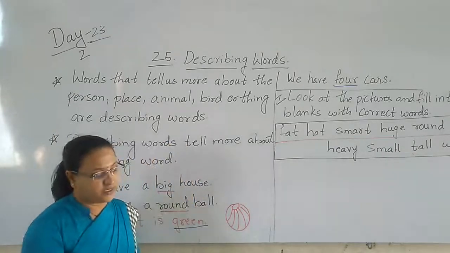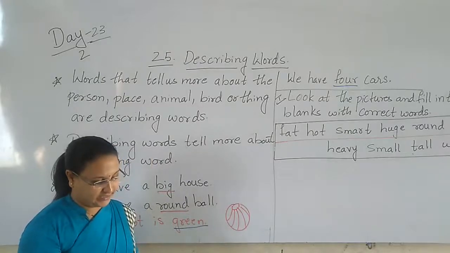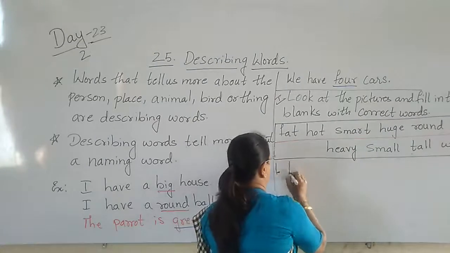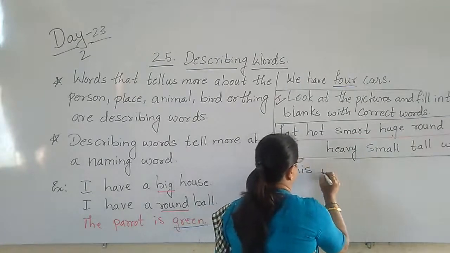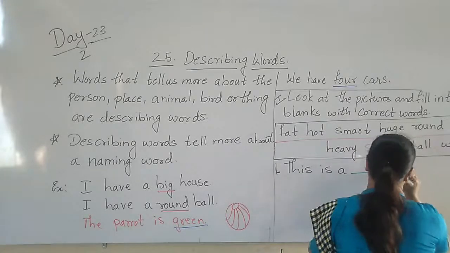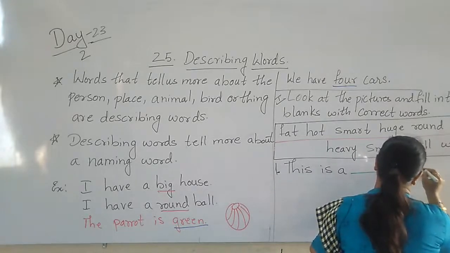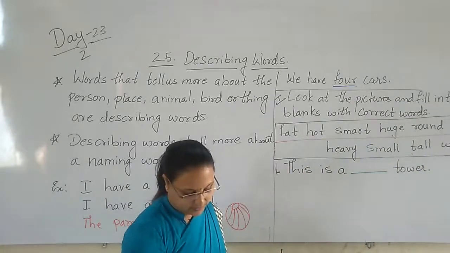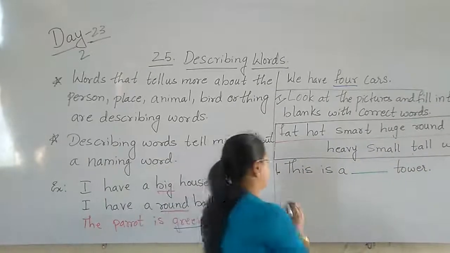So first one, this is a dash tower. The next, that man is dash.